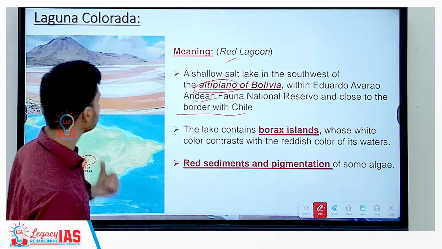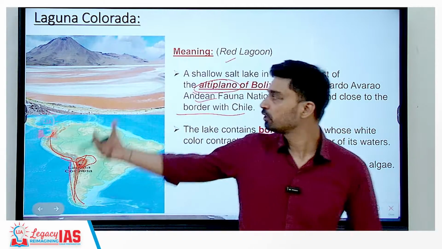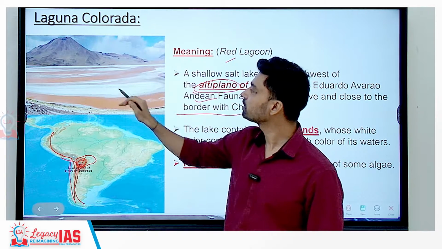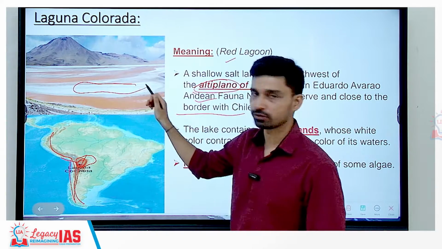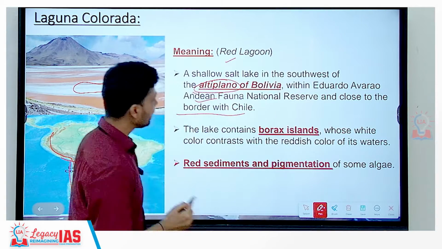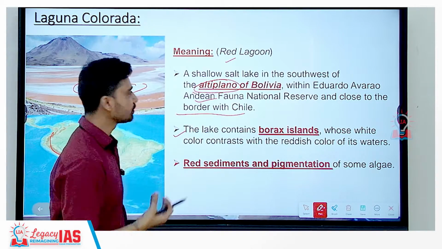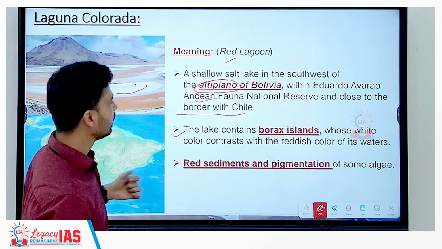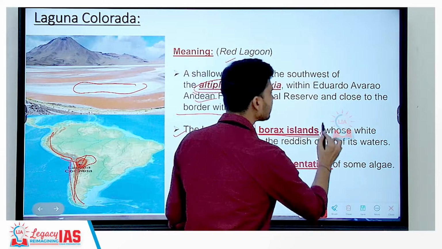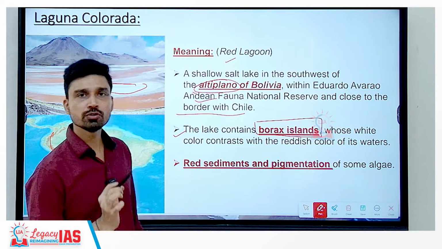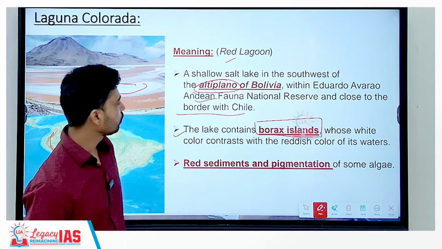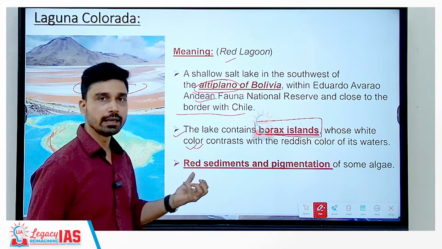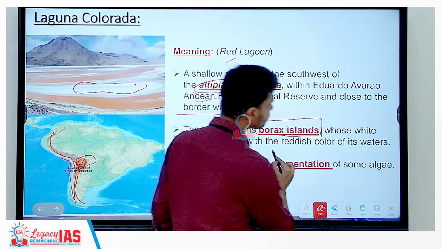Now, what makes this lake unique? As you can see from the picture of this lake, the water of the lake looks reddish in color, and between this reddish colored water you can see there is a white landmass that looks whitish in color. White is so because the lake contains islands. These white landmasses you are seeing here are basically an island within the lake, which is called Borax Island. Here you will find a high concentration of borax, and borax is white in color, that provides white color to the island, which contrasts with the reddish color of the water.